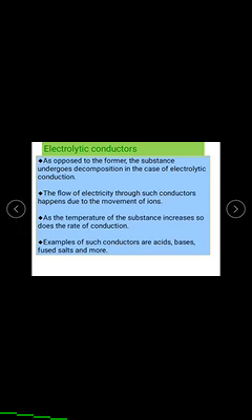In this kind of electrolytic conductors, the ions move towards oppositely charged electrodes. Then we observe considerable reactions at the electrodes. That is, the oxidation reactions take place at the anode. The reduction reactions take place at the cathode.